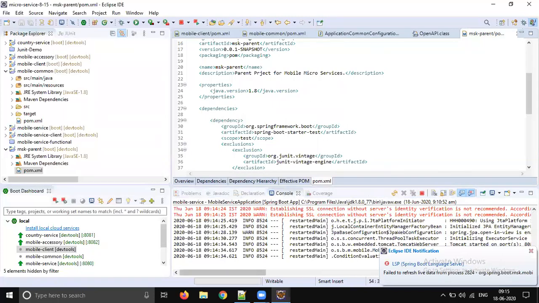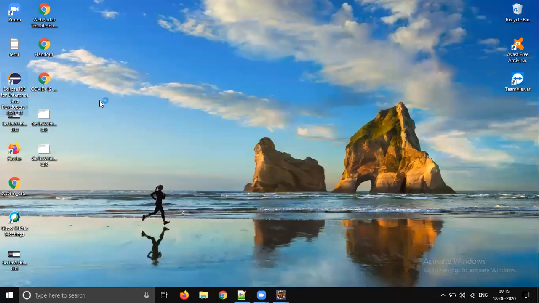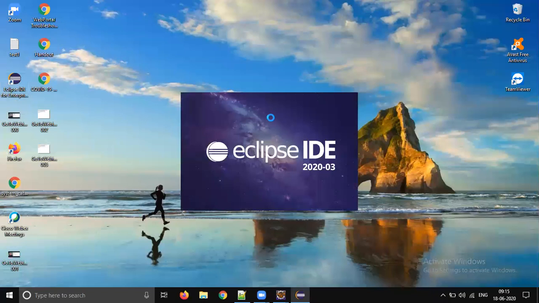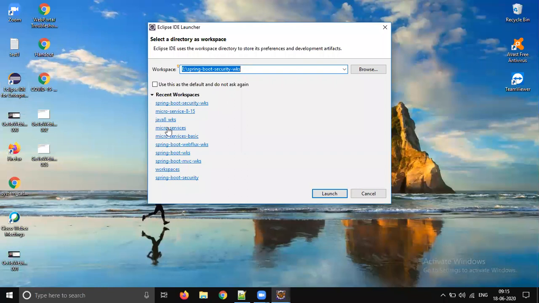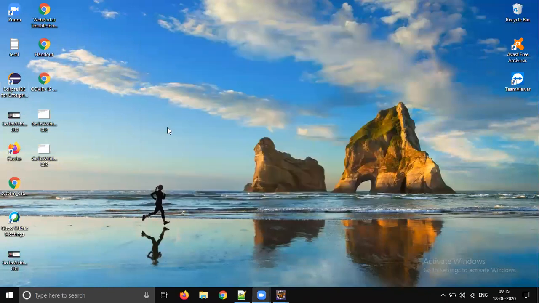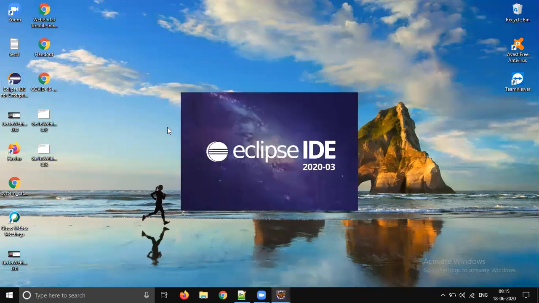Okay, so let me open another workspace. We need to add the Flux dependency. Let's go to another workspace. We need to push this code into the repository. We will do that today.